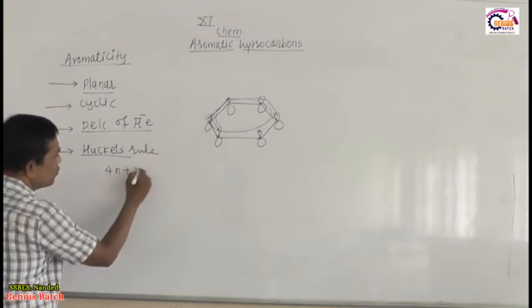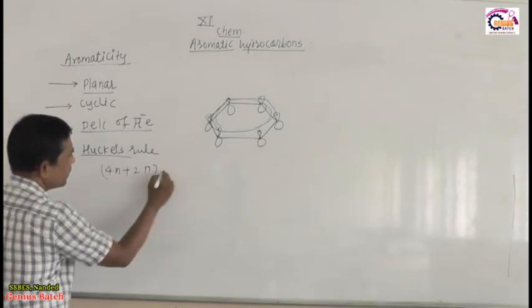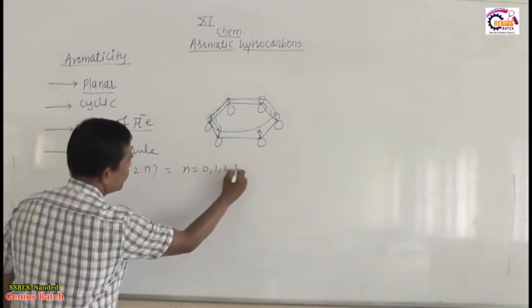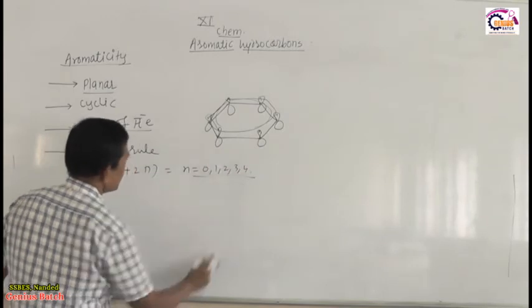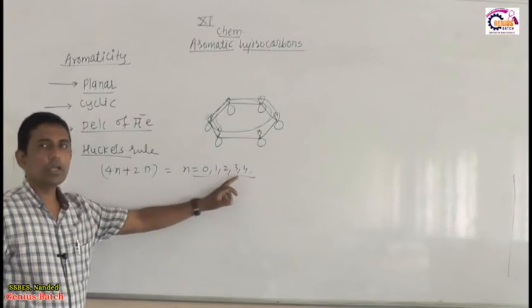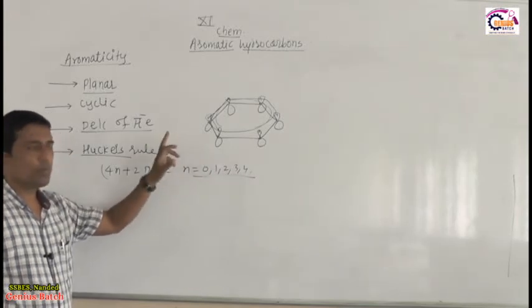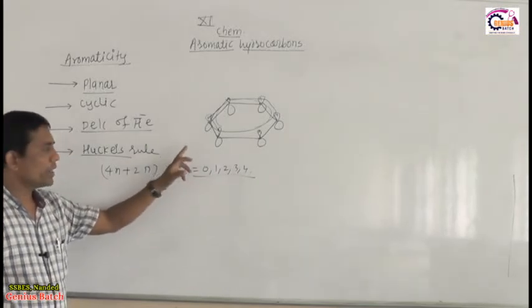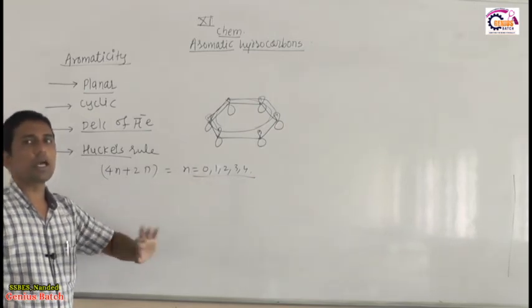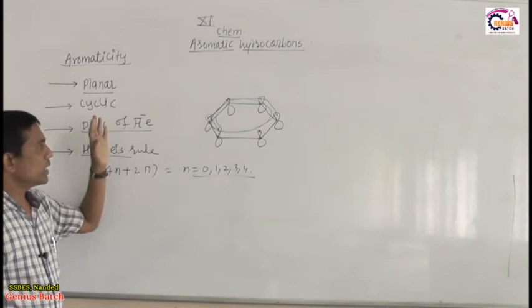4n plus 2 pi, where n value must be 0, 1, 2, 3, 4, an integer. So when you get the n value 0, 1, 2, 3, 4, then that compound is supposed to be aromatic. If the value is in fraction, then that compound is not aromatic. So what are the conditions?